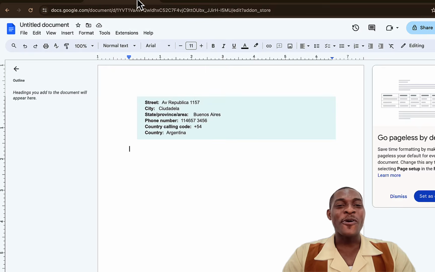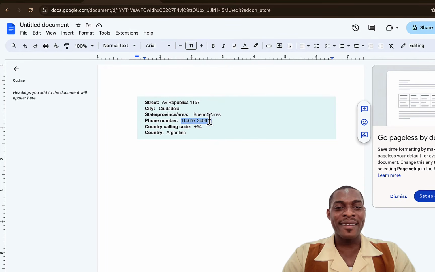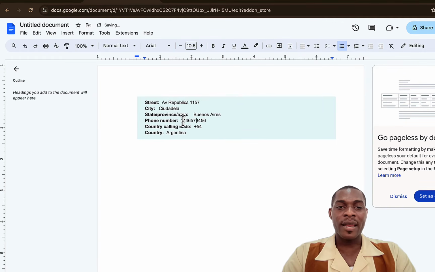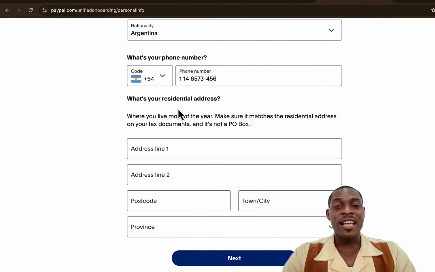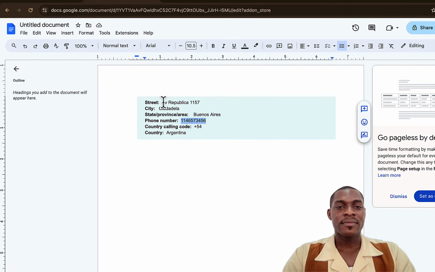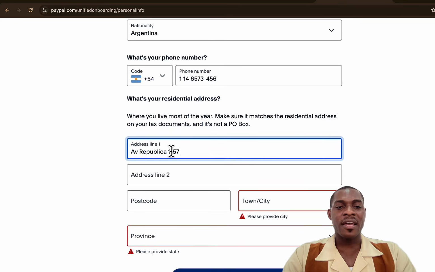What is your phone number? We can now go over here and copy our phone number. Let me remove this space first. Then we can copy this phone number and put it in here. Good. Now, what is your residential address? We'll come over here, copy our address, AV Republica 1157, and then put in the address here.